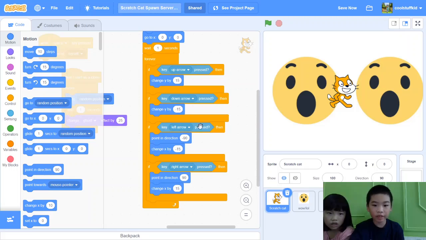If key left arrow is pressed, then point direction -90 and change X by -15. Then it will face left and go left. If key right arrow is pressed, then point direction 90 and change X by 15. Then it will look right and go right. Let's test.